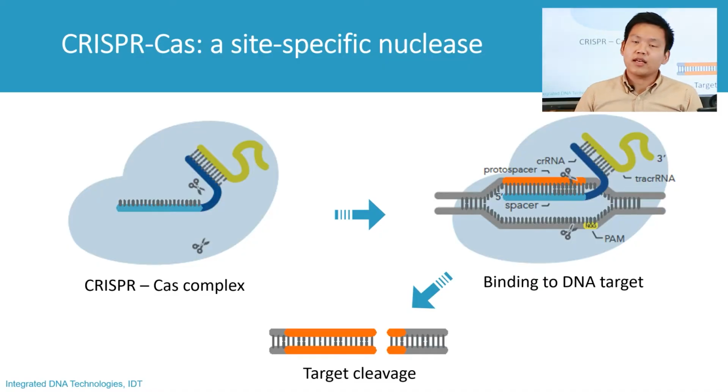The Crispr Cas is a site-specific nuclease consisting of protein and RNA. The protein is a molecular scissor, whereas the RNA functions to guide the whole complex to the DNA target through base pairing complementarity. Once the Crispr Cas finds the target, it activates cleavage of the target. The Crispr RNA can be engineered into any sequences of interest, and this provides opportunity of using it for genome editing and also for, in our case, detection of pathogenic DNA.